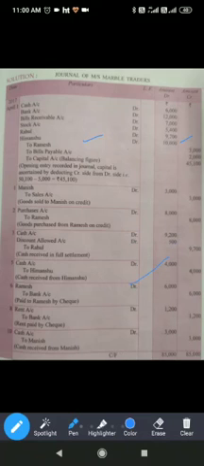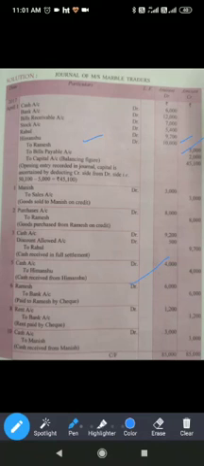Sixth one is paid to Ramesh by check. You have given to Ramesh the amount by check. Check means you have given from bank account. So here Ramesh, how much amount we have to give to Ramesh? Rupees 3,000. He is the creditor over here.